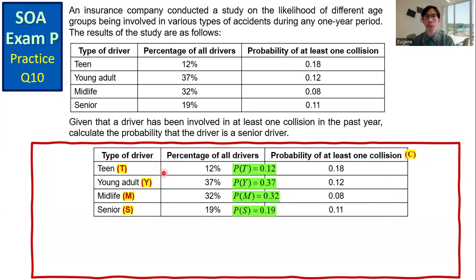Given the driver is a teenager, the probability of having at least one collision is 0.18. So we have the symbols P of C given T equals 0.18. Similarly for young adult, midlife, and senior drivers.